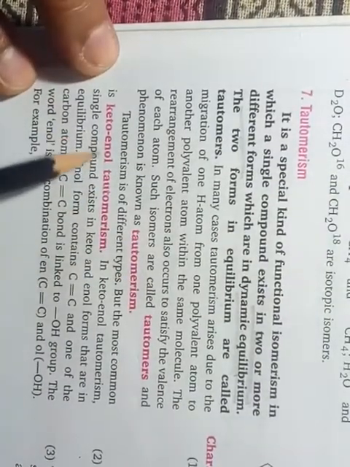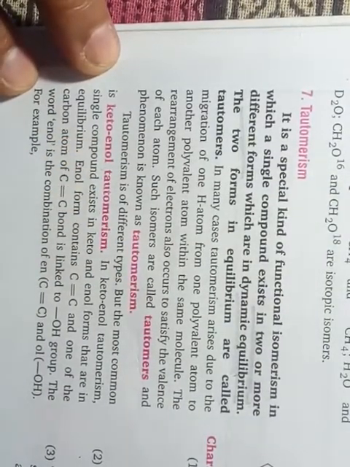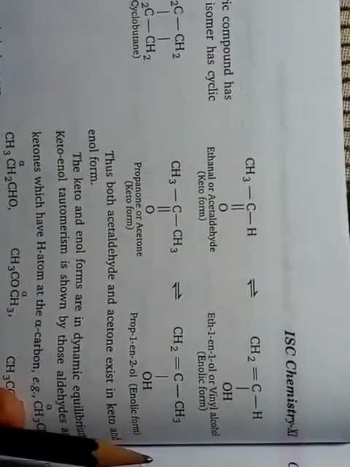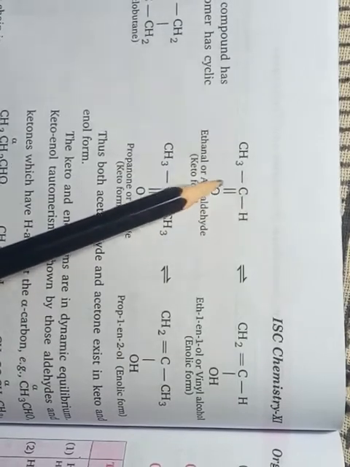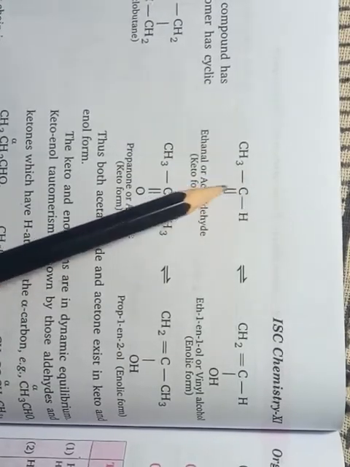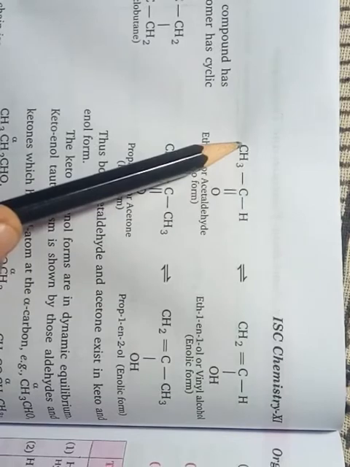So in your syllabus you have keto-enol tautomerism only. Keto-enol tautomerism is shown by such compounds which have this CO group, and this CO group has an adjacent carbon.